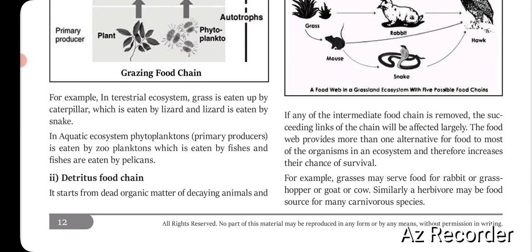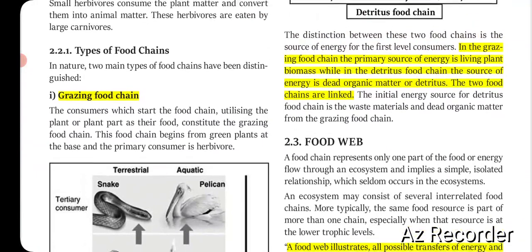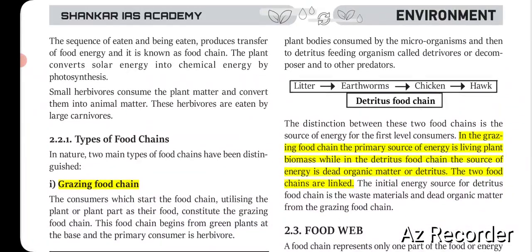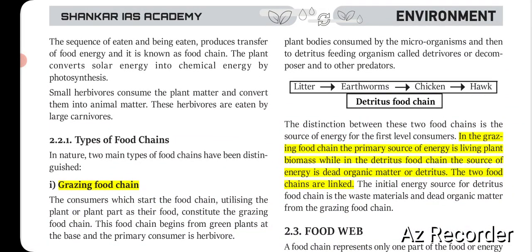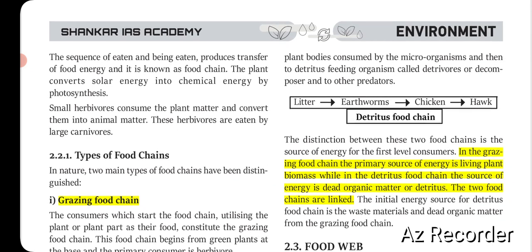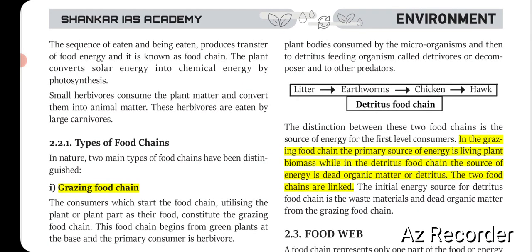Now come to the detritus food chain. In the detritus food chain, the consumption pattern starts from decaying and decomposing material like litter. Litter is consumed by earthworms, then earthworms are consumed by chicken. Chicken is consumed by hawk, that is the top carnivore. So you can understand the difference. What is the difference between the grazing and the detritus food chain?